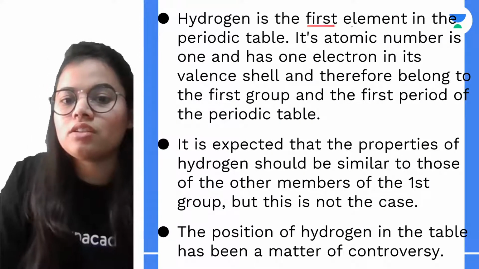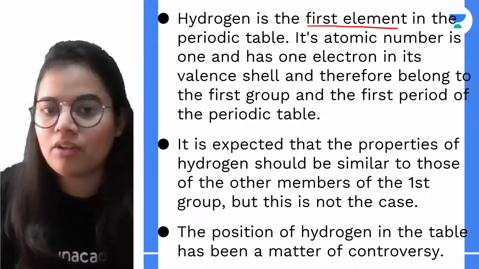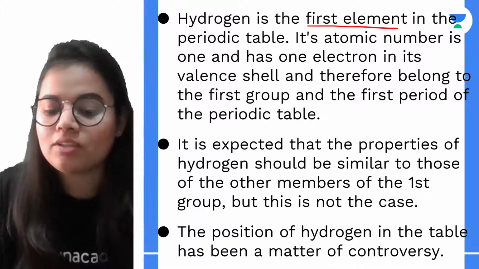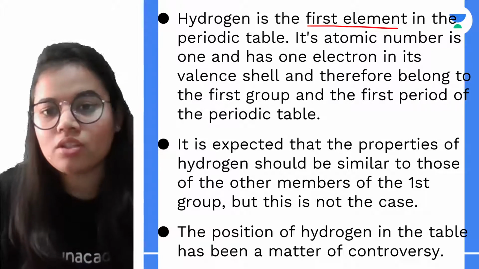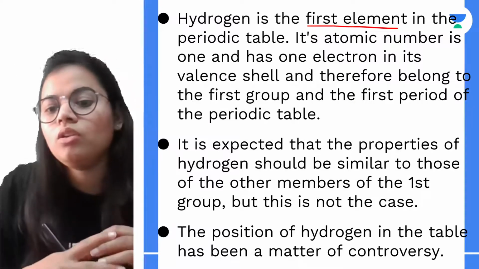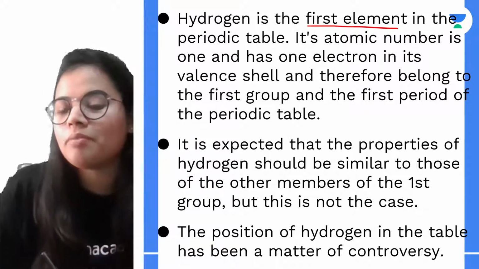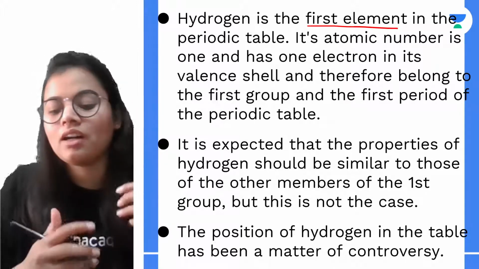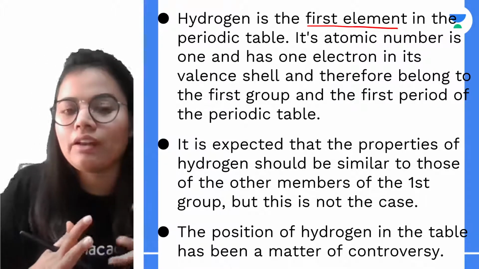Okay, so hydrogen is the first element of our periodic table, having the atomic number 1. Why? Because it has only one electron in the valence or outermost shell. Although it's placed at the topmost position, its properties are quite varied.